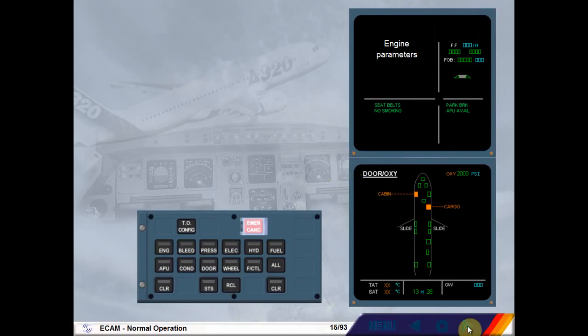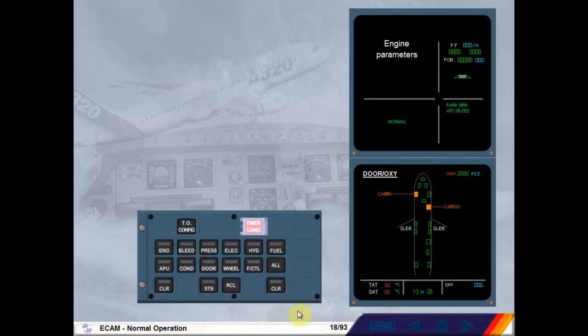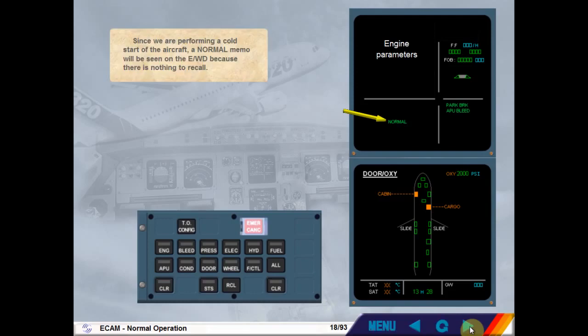The next action is to press the recall key on the ECP for at least 3 seconds. Pressing this key recalls any warnings or cautions that have been cleared since the last power-up. Press the recall key. Since we are performing a cold start of the aircraft, a normal memo will be seen on the engine warning display, because there is nothing to recall.